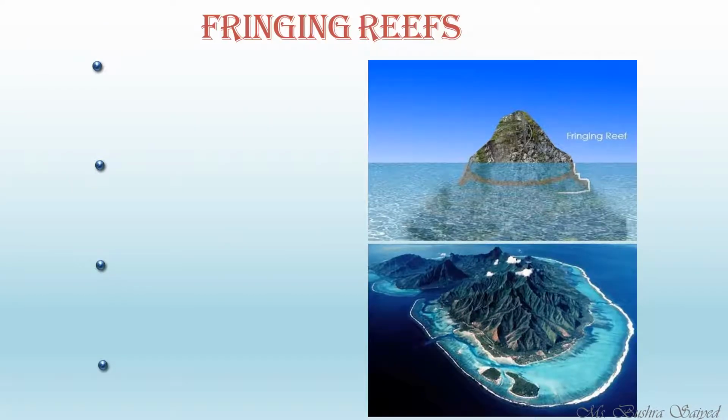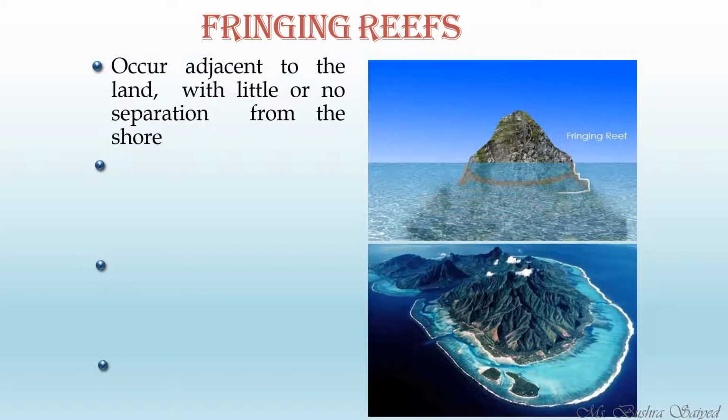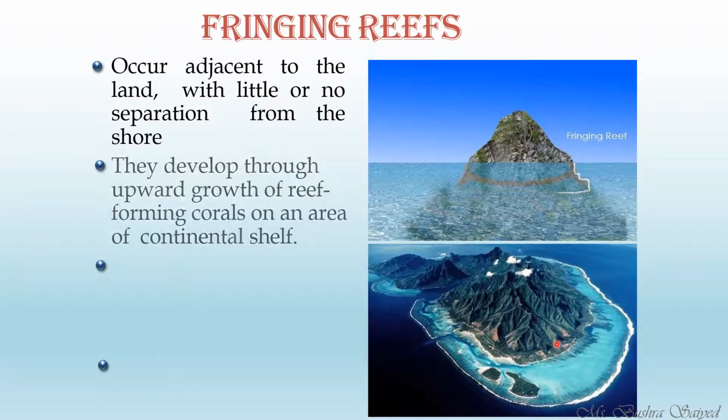So coming to the first one, that is the fringing reef, which is attached to the island and is very close to the land. It occurs adjacent to the land with little or no separation from the shore. This is your seashore and this is your reef. So you can see that there is very little or no water in between the reef and the seashore.